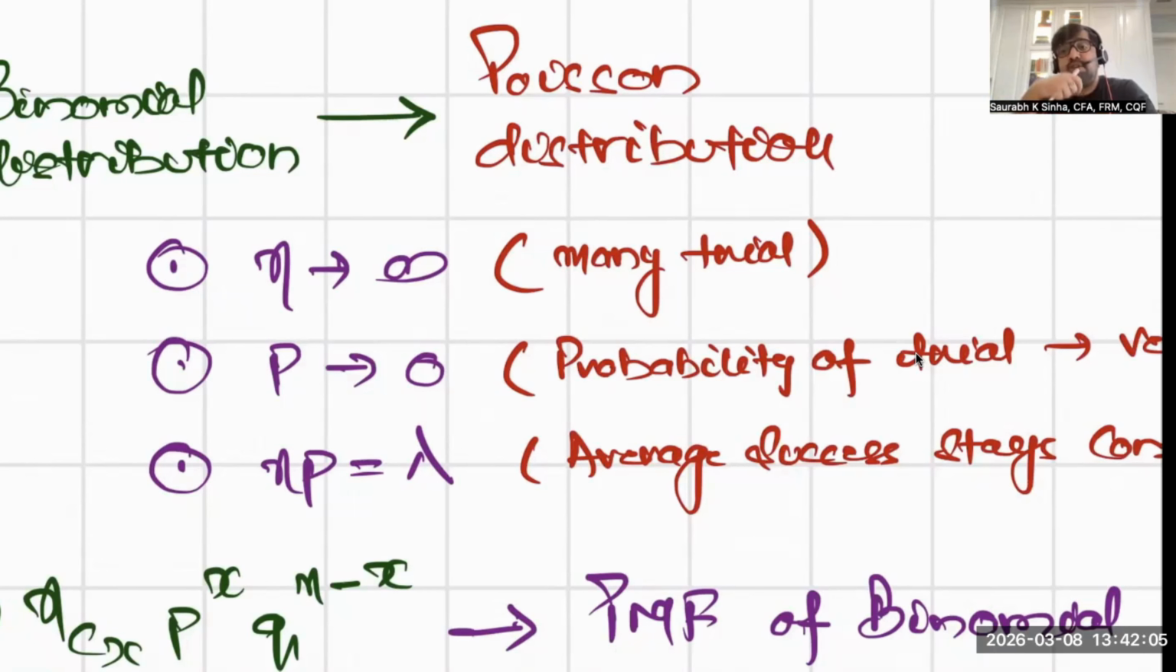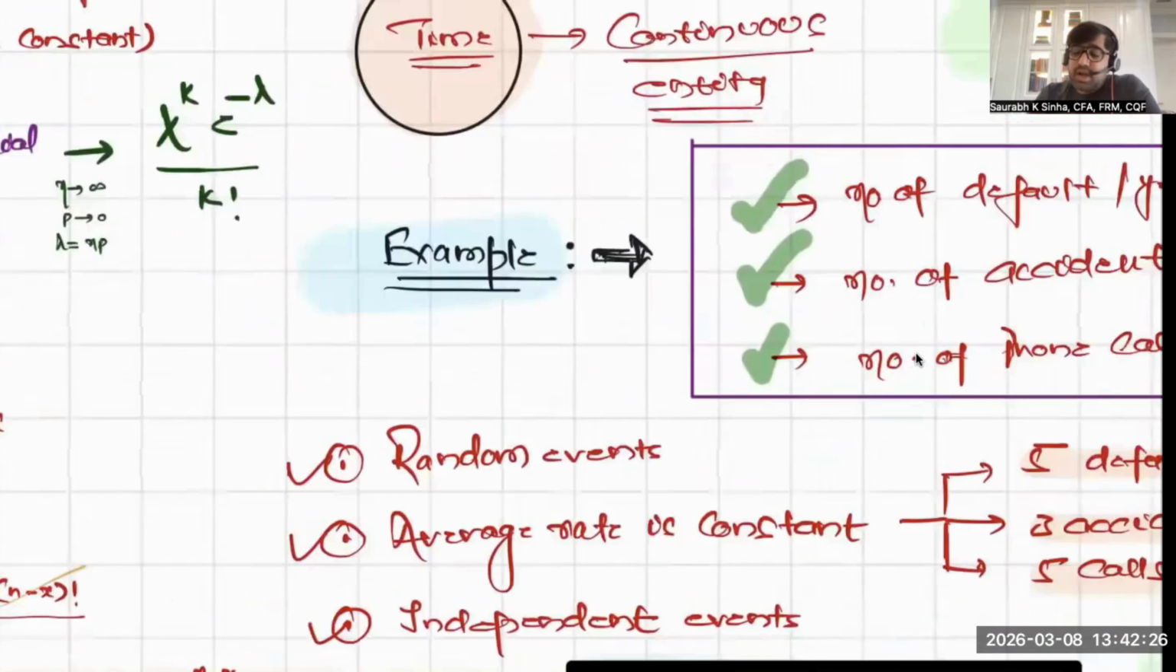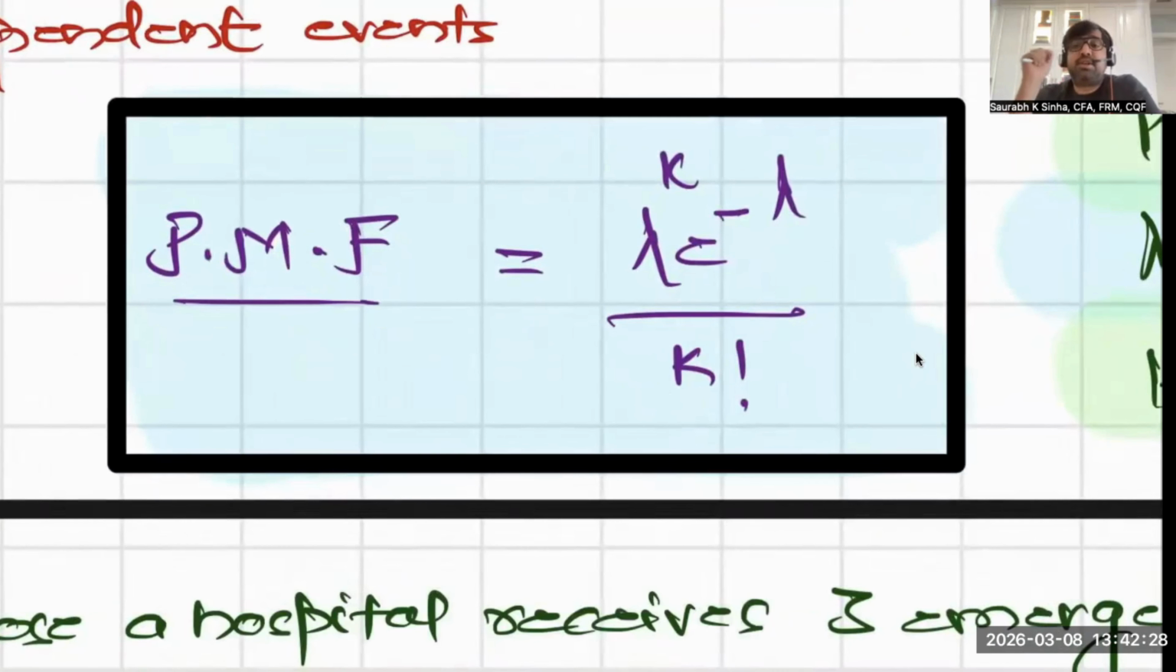Similarly, the Poisson distribution itself converges to the normal distribution under certain conditions. So if you understand the binomial distribution properly, deriving other distributions becomes very simple and easy. That's why we took a lot of time to understand the binomial distribution. Okay, with that, let's introduce the probability mass function of the Poisson distribution.